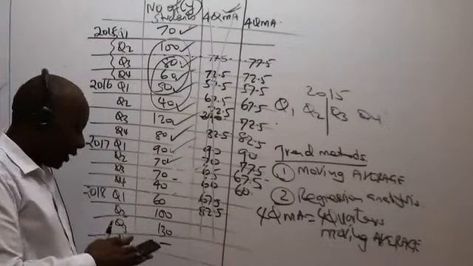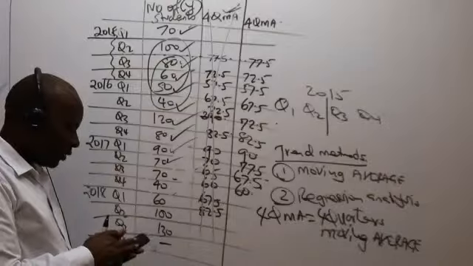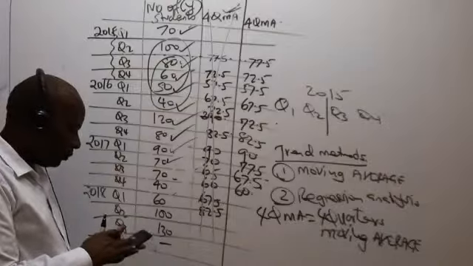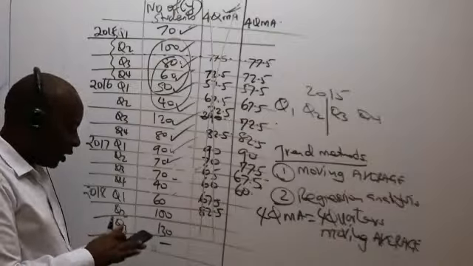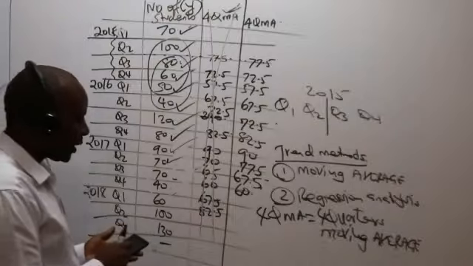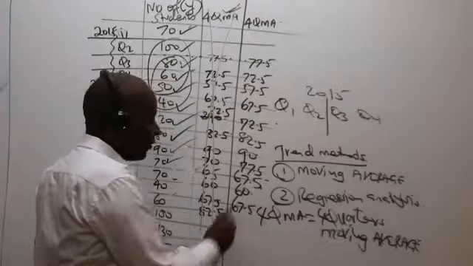So now we have 70. Now here we have 70 plus 40 plus 60 plus 100, divided by 4, which gives me 67.5. Is there somebody who is able to see 67.5?